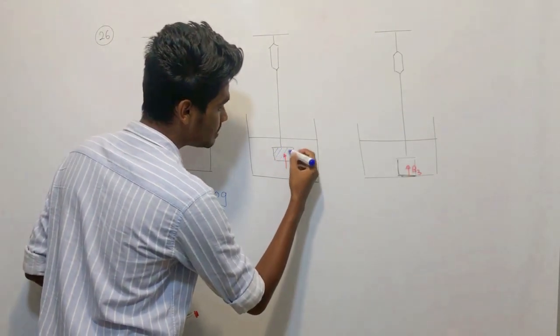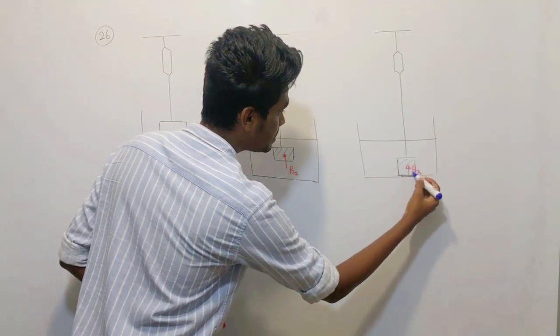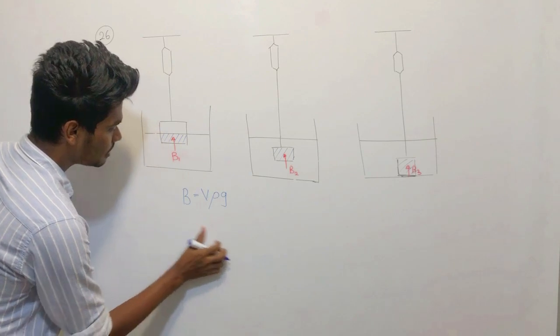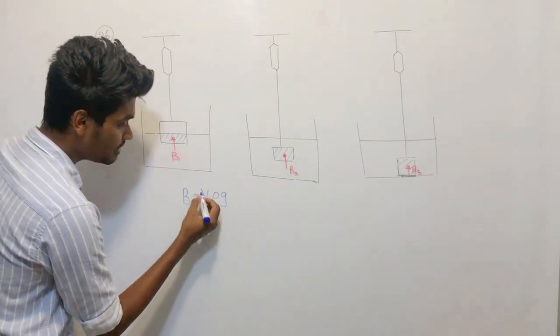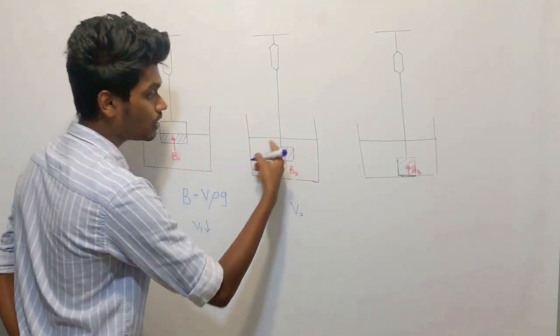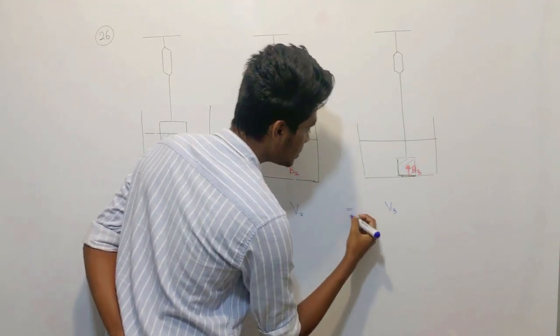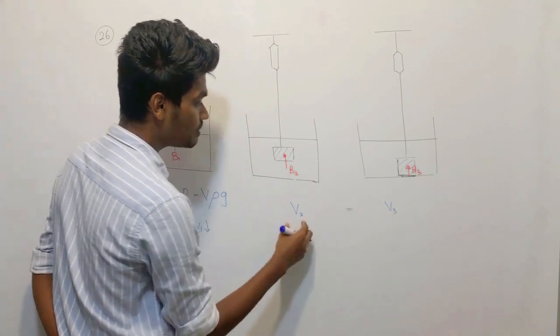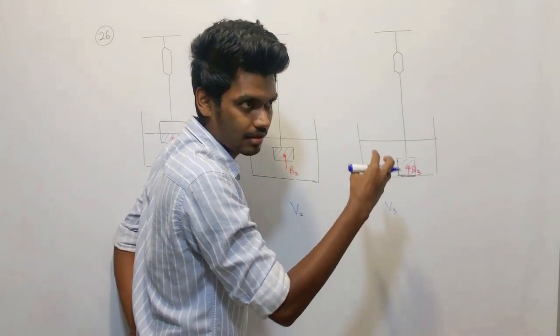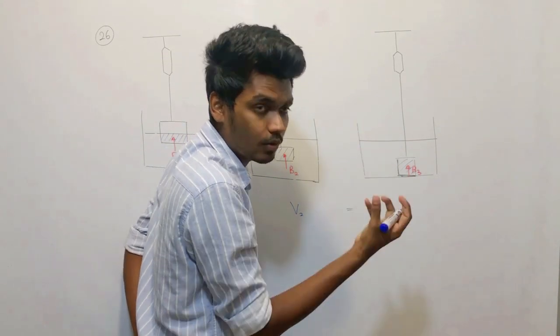In this case, the dipped volume is this much. In this case, the dipped volume is this much. So in B1, the dipped volume is less. In B2 and B3, the dipped volume is the same. The same amount is dipped, I mean immersed. The volume of the cube which is underwater is the same.